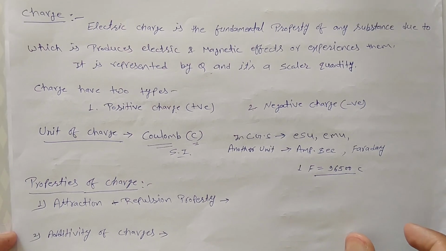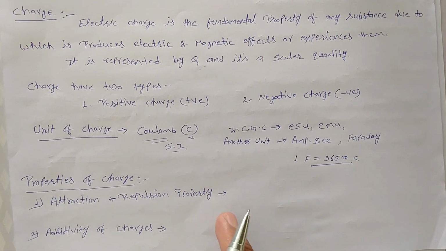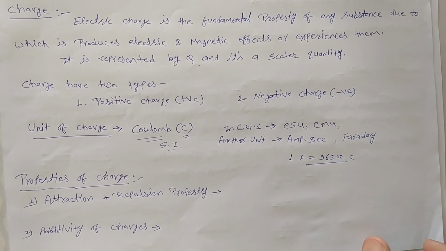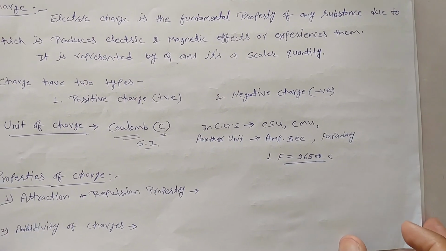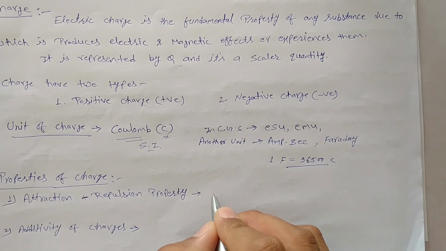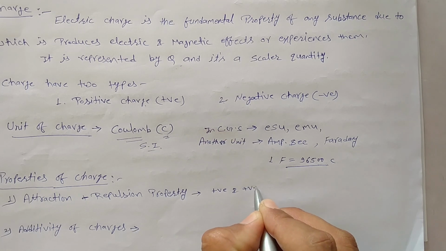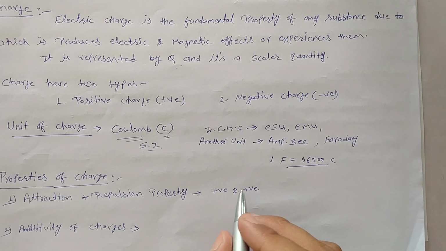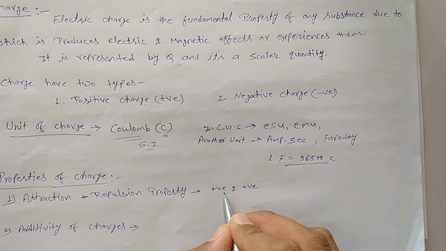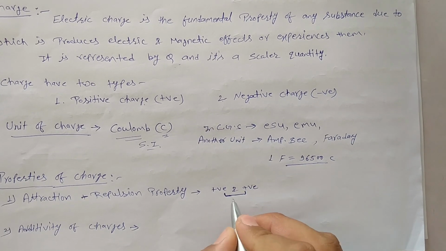Now we discuss the properties of charge. First, the attraction repulsion property. What is attraction repulsion? If we have two charges, one positive and another positive, we say these are like charges.